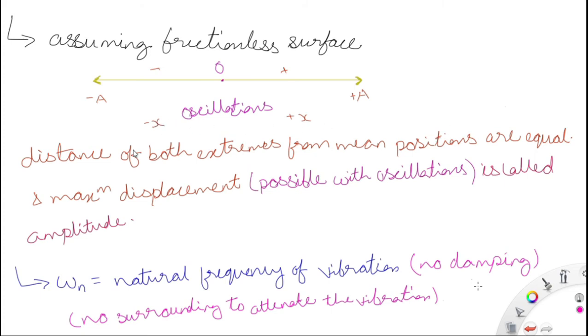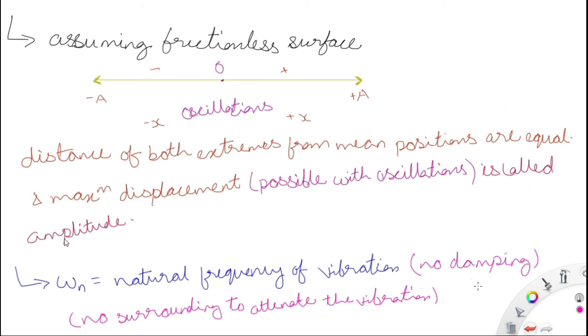If it has gone to plus A, it will come back to minus A. If it has gone to x plus dx, it will come back to minus x plus dx. So the distances of both extreme positions are equal, and the maximum displacement possible with oscillation is known as amplitude.